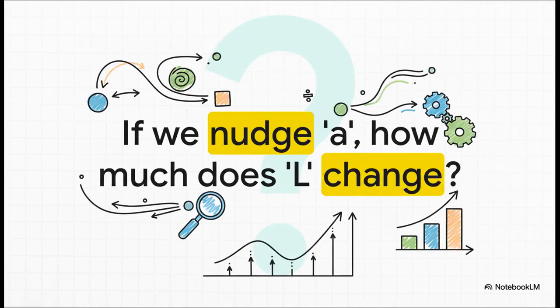Now, here's the question. The one question that this whole field is built on. If we take the value of A and we just nudge it a little bit, what happens to L? How much does L change? This might seem simple, but I promise you, answering this single question is the absolute key to making a machine learn. And to answer it, we need a new way of thinking about numbers.